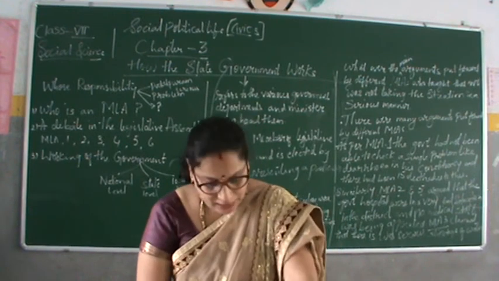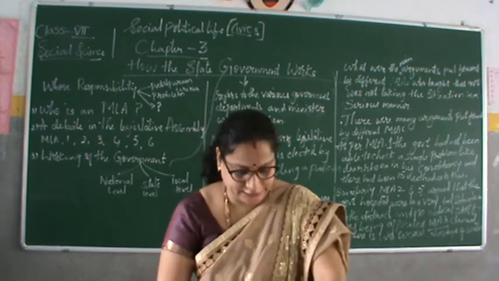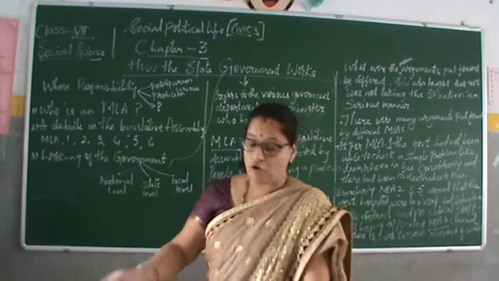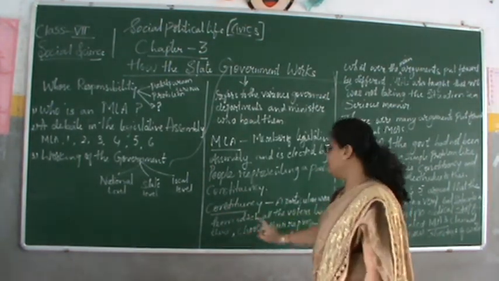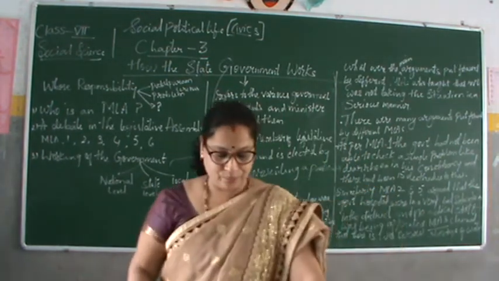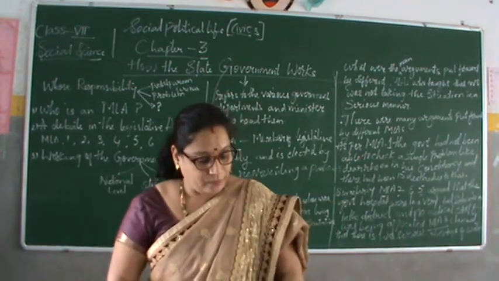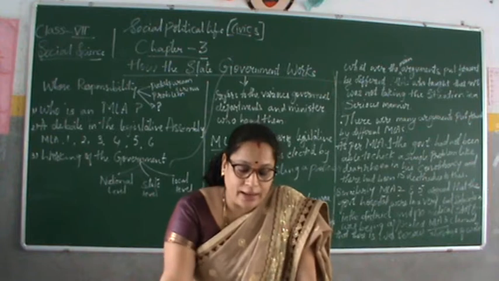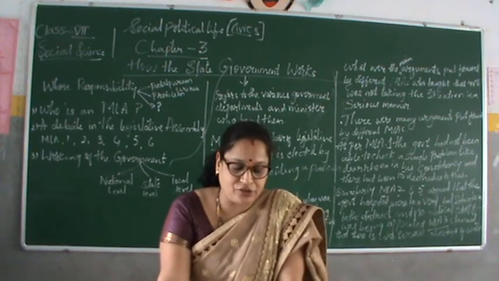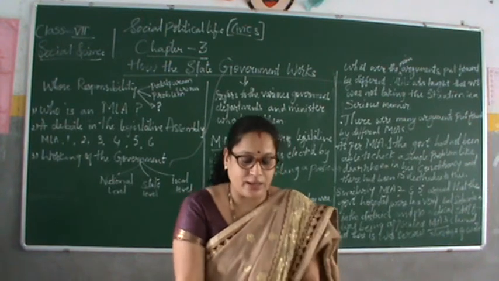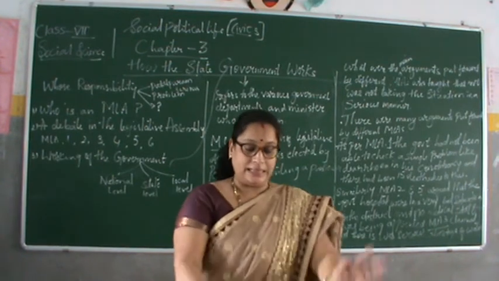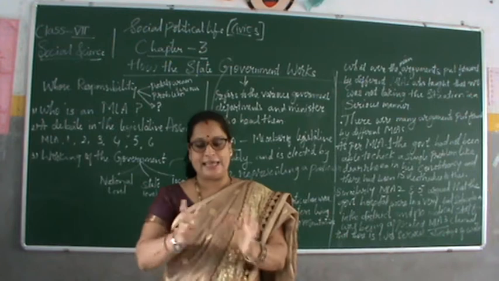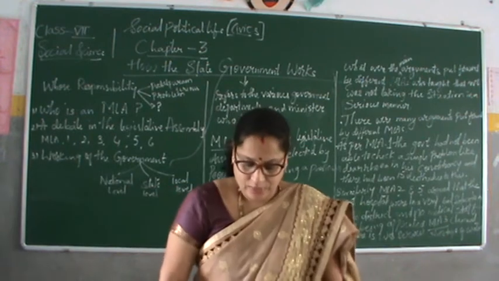Now, children, turn to page number 33. In every state, a constituency is a particular area from which all the voters living there choose their representative. So how do people who are MLAs become ministers or chief minister? Political parties whose MLAs win more than half of the constituencies become the majority and are chosen.